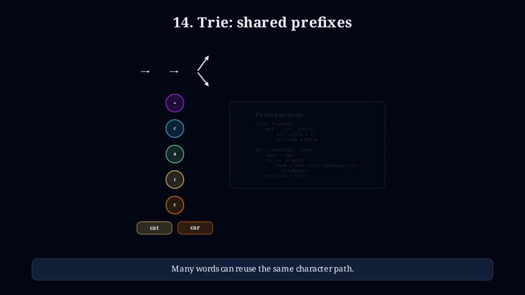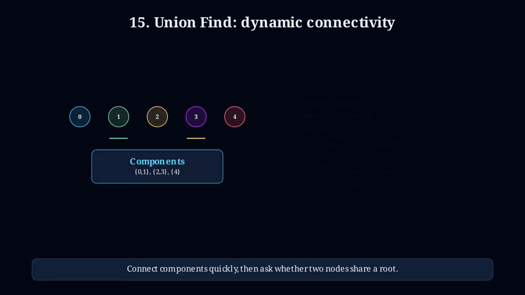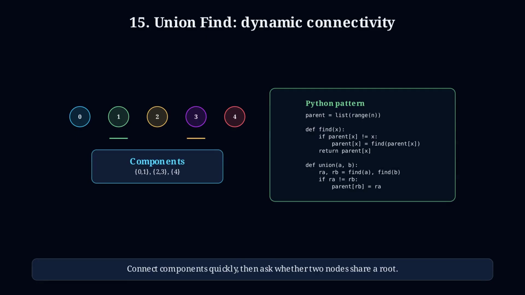Trie problems are about shared prefixes. When many words start the same way, a trie avoids rechecking the same characters repeatedly. This is why it shows up in autocomplete and word search style problems. Union find is for dynamic connectivity. You repeatedly connect nodes and ask whether two nodes belong to the same component. Path compression makes the structure almost constant time in practice.